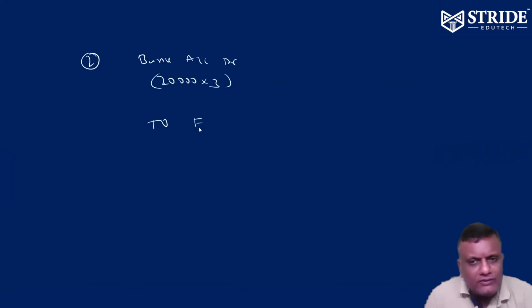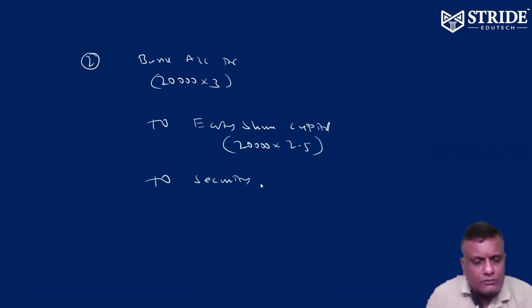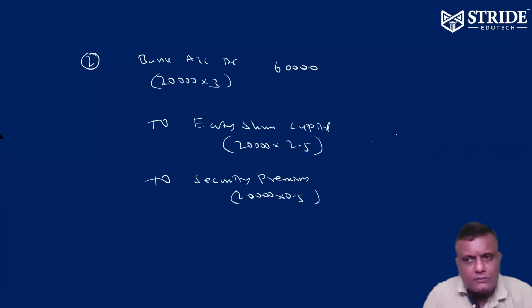Out of 3 rupees, 2.5 will go to equity share capital at face value. So 20,000 into 2.5 face value, and securities premium 20,000 into 0.5. So 60,000 to be debited, 50,000 to be credited to share capital, and 10,000 is the premium. Being shares issued at premium.